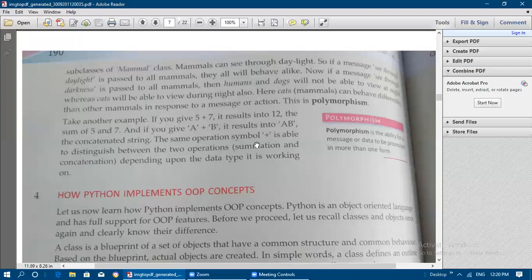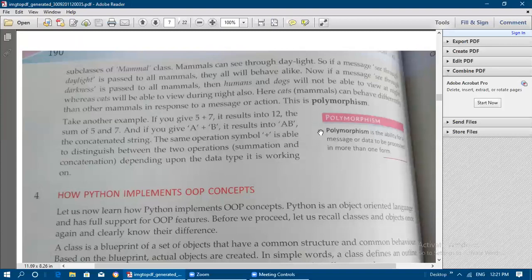The same operation symbol, plus, is able to distinguish between the two operations, summation and concatenation, depending upon the data type it is working on. So depending upon the type of the data, the first action is summation, that is addition, and the second action is concatenation. Here the cat is like the plus symbol. The cat can perform two different behaviors: it can see in daylight, and in darkness also it can see. In the same way, plus can perform its operation on two numbers, and the operation name will be summation.